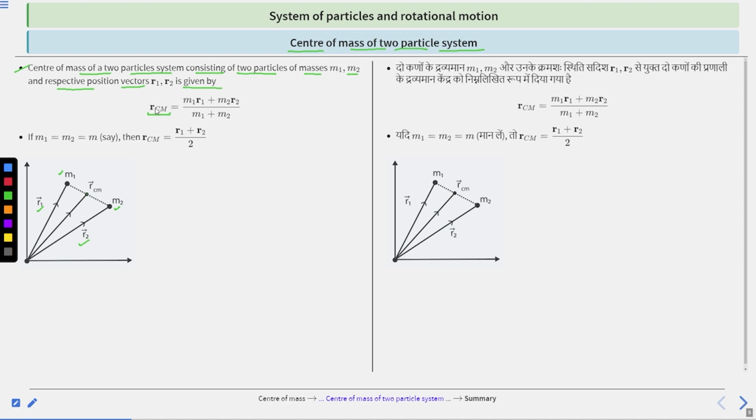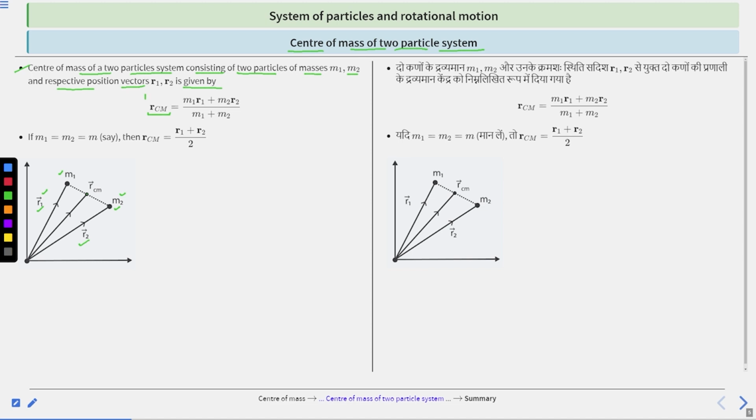So the formula is R_CM equals m1 r1, this m1 is the mass of the first particle and r1 is its respective position, plus m2 r2, mass of the second particle and its distance from the origin, divided by m1 plus m2.